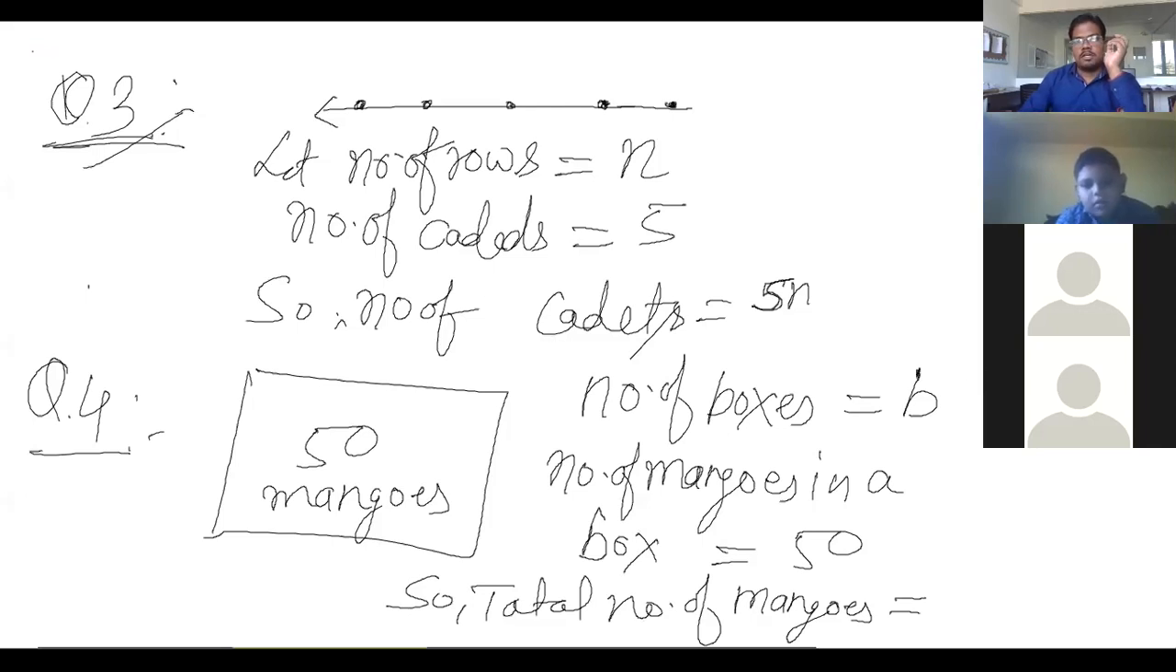If one box has 50, 2 boxes 100, 3 boxes 150. Similarly, here 50 into 1, 50 into 2, 50 into 3. Similarly, if there are B boxes, then 50 into B. That will be 50B mangoes in B number of boxes. Is this okay, everyone? Yes. Okay. Take a screenshot of this one.